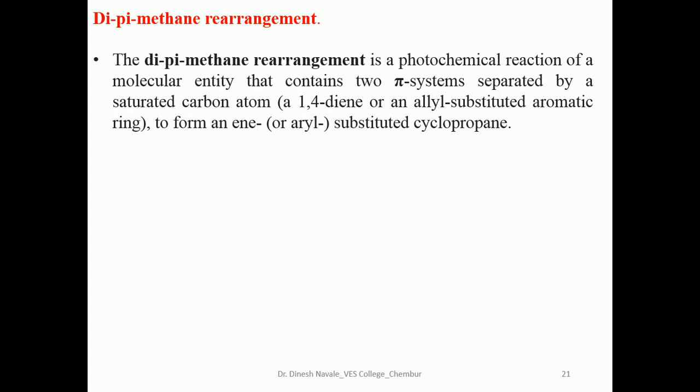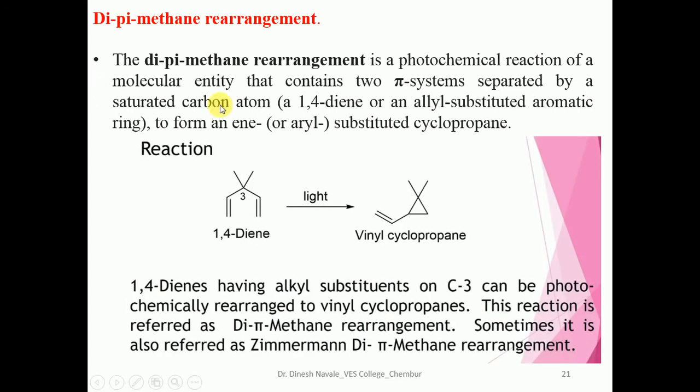That means only 1,4-diene or allyl substituted aromatic can undergo the di-pi-methane rearrangement with the formation of the substituted cyclopropane. So this is the representative example of a 1,4-diene compound: 1, 2, 3, 4, 5. It is a 1,4-diene which has a methyl substituent at carbon number 3. In presence of light, it will give the substituted cyclopropane. This is called the di-pi-methane rearrangement.